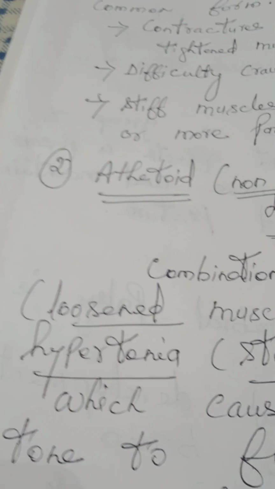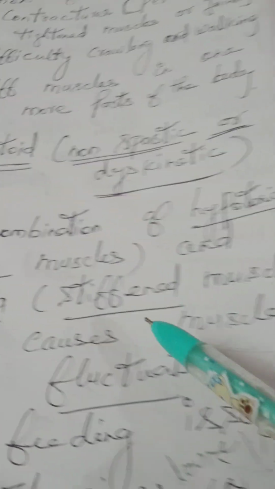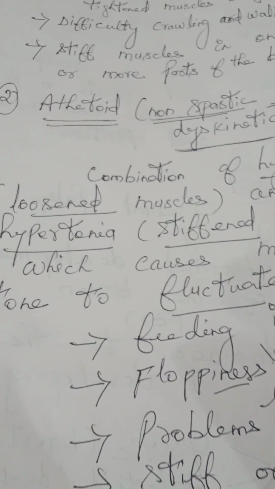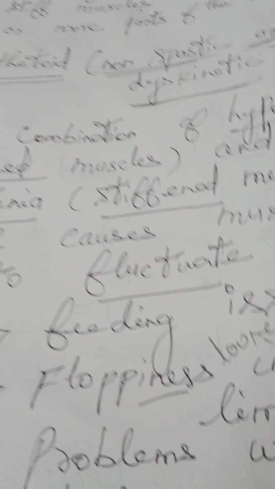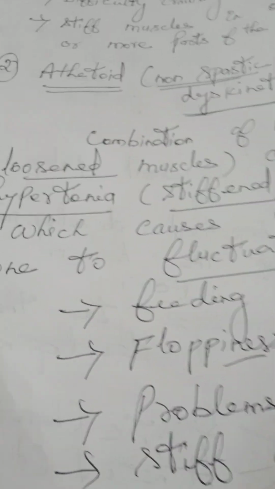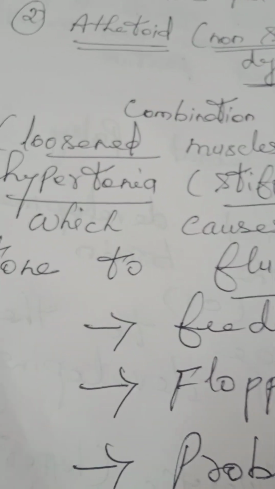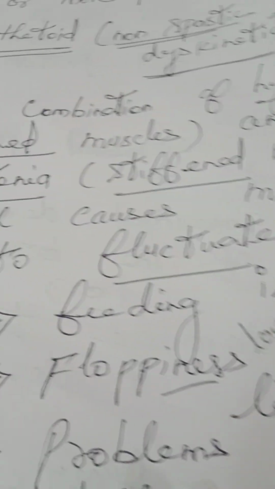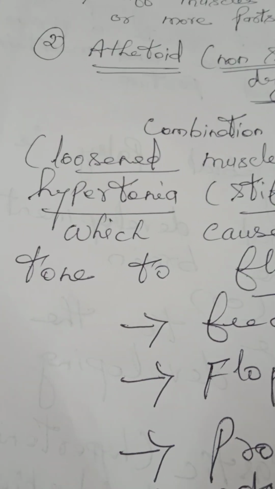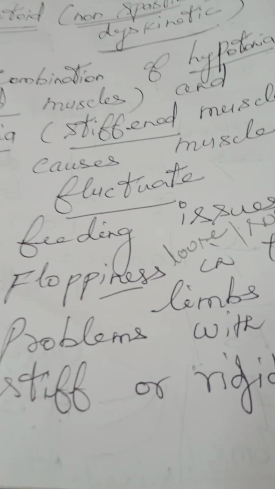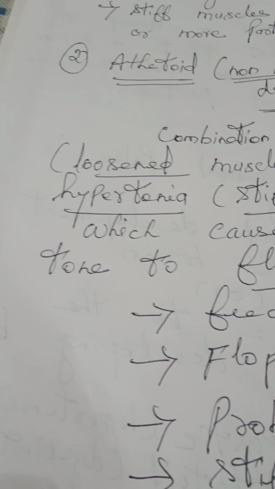Hypertonia, stiffen muscle, increased muscle tension. So this causes muscle tone to fluctuate. Again, they may have feeding problems. Fluffiness, that means loose or soft muscles in the limbs. Problems with posture. Then stiff or rigid body.